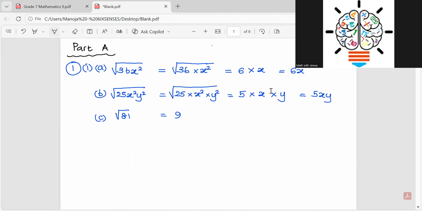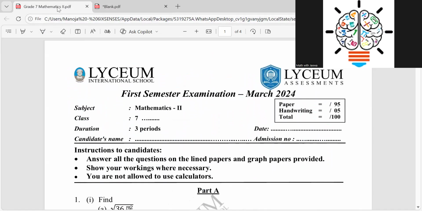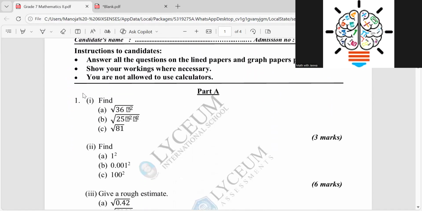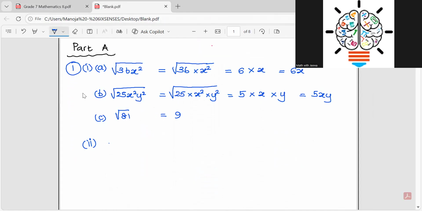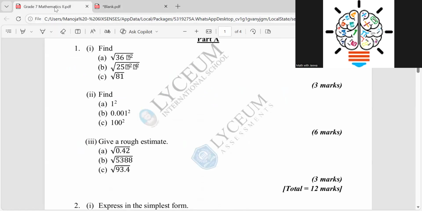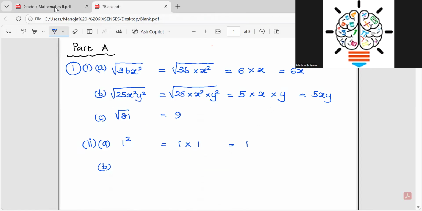Then I want to start Roman number 2. I go to Roman number 2. Here I have to find the square value. So I write 1 squared, part A: 1 times 1. The answer is 1. Then part B, what I have is 0.001 squared.